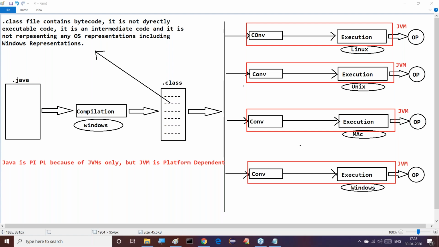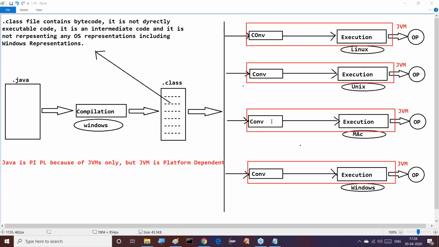Right, sir. The answer for this question is 4 JVMs, not a single JVM. 4 JVMs here we have used. Why, sir? How can you say 4 JVMs here? The answer is: JVM is platform dependent. JVM is not platform independent. Please remember this point.